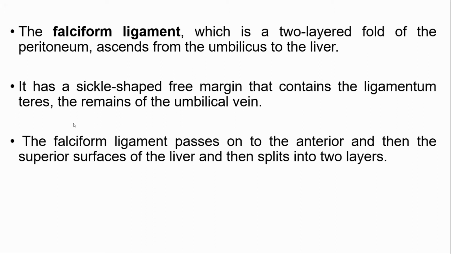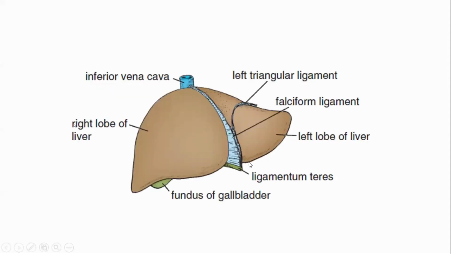That is the free margin that contains the ligamentum teres. The ligamentum teres is the remnant of the left umbilical vein. Then it divides into two layers. So this is the falciform ligament. On the free margin, this is the content of the falciform ligament. This is the ligamentum teres.